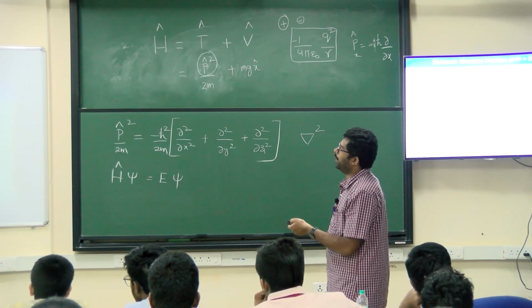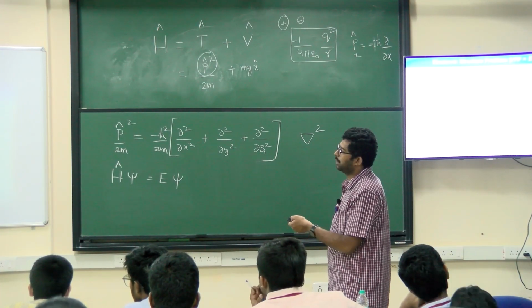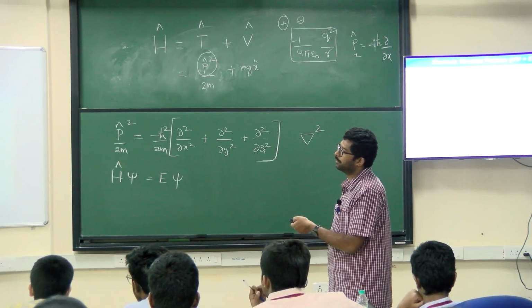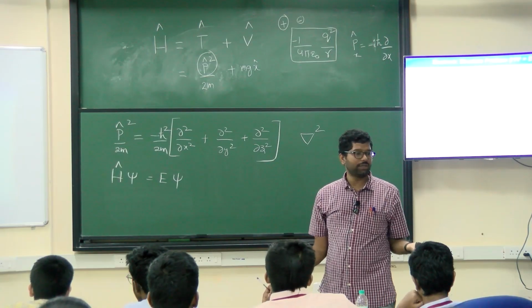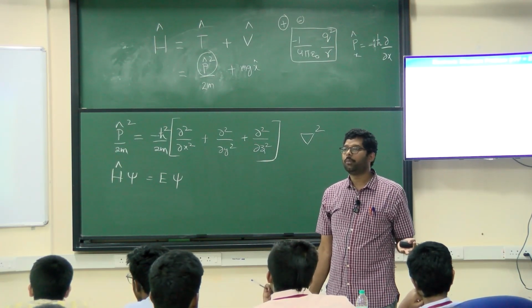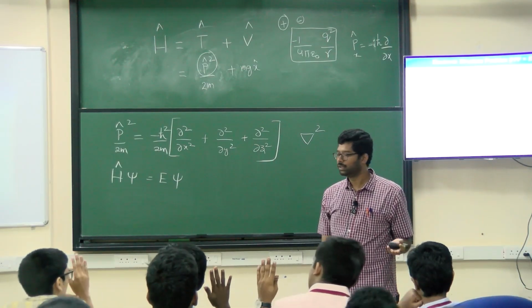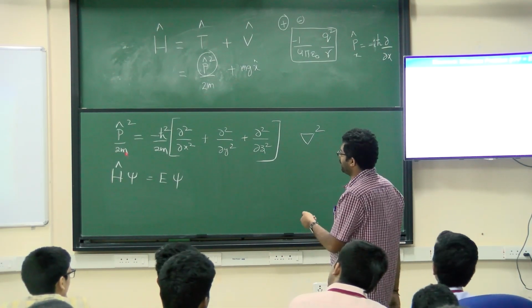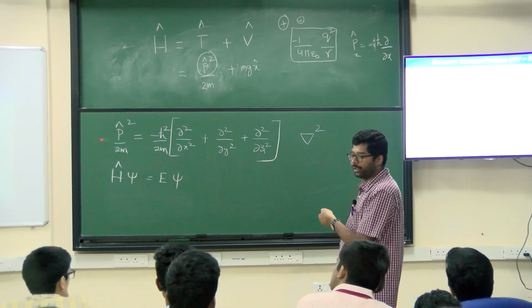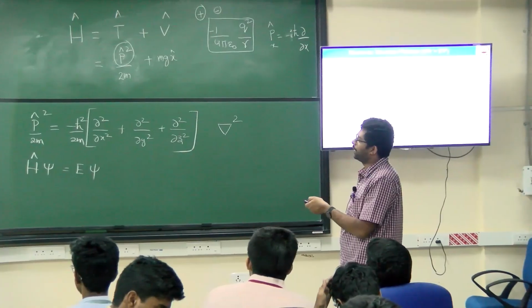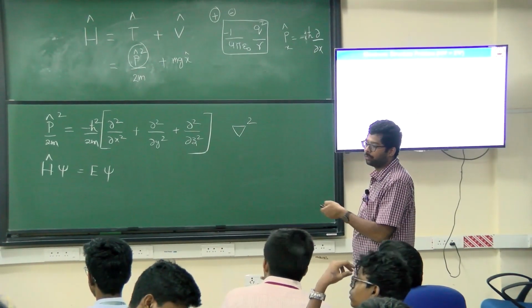The second one has only ion masses. So the second term is nothing but the kinetic energy of the nuclei. How many of you are unable to follow this? You are not able to follow. So what is kinetic energy? P square over 2m. You have written this one. This is for the first particle. So if I have 10 particles, what do I have to do? I have to sum over all of them.